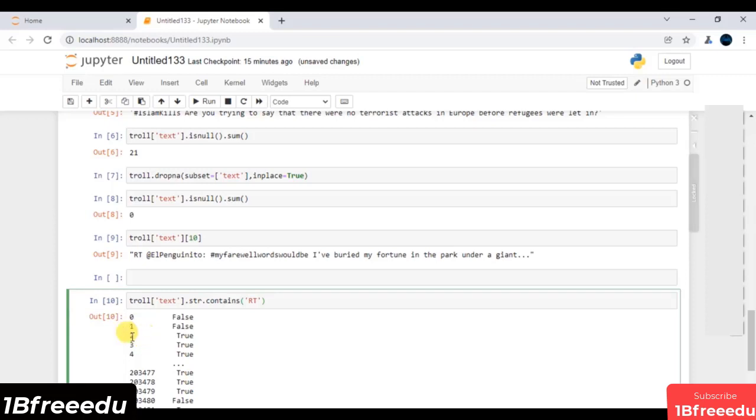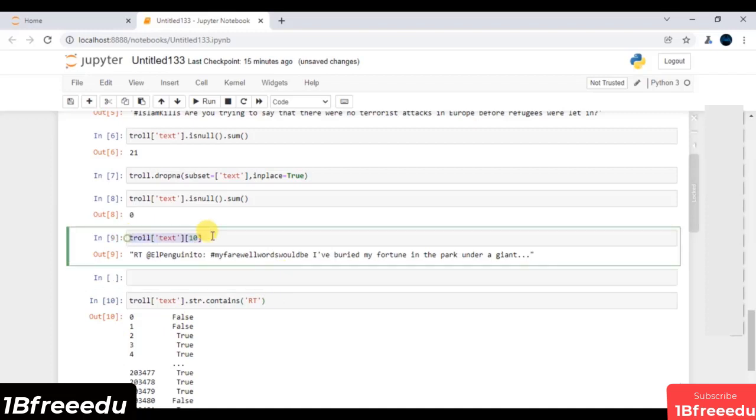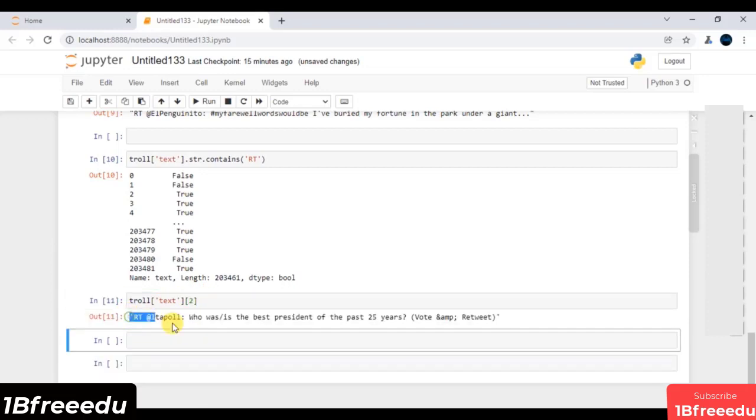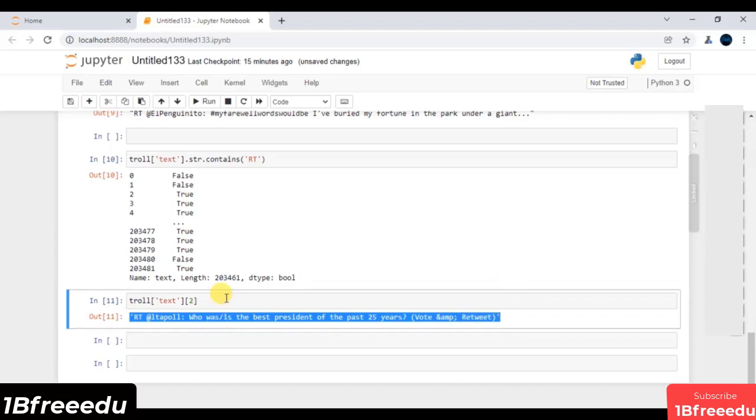Now it says you have this retweet mention at the second index, third index, fourth index, and so on. Let me copy all this code and modify it: this time I pass an index, let's say 2, and execute. This is the entire text at the second index of the text feature.